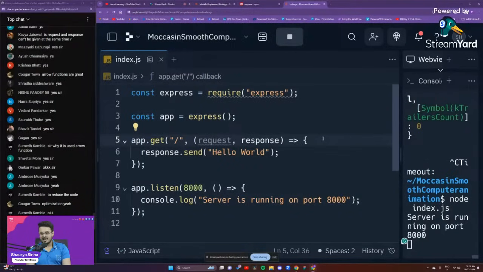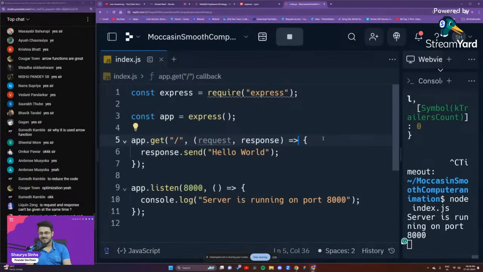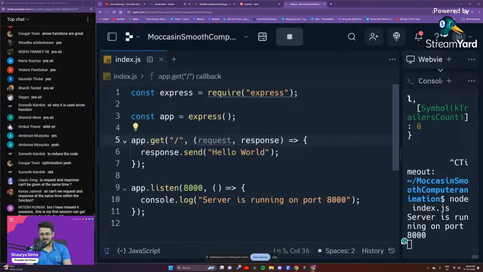Okay. Can a request and response not be given at the same time? My simple question would be, what is a request? What is a response? Can I ask you a question and get an answer back from you at the exact same time? Like I just utter the first word of my question and you start giving me the first word of the answer. It does not work like that, right? I have to first ask you a question, then only you will be able to respond back to me. Think about it in such a way. I think I've answered that.